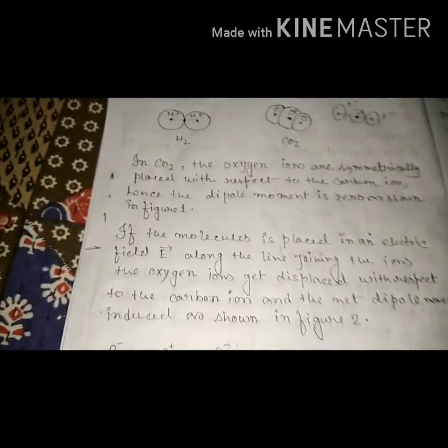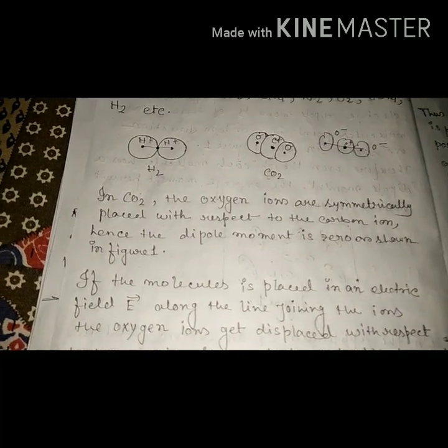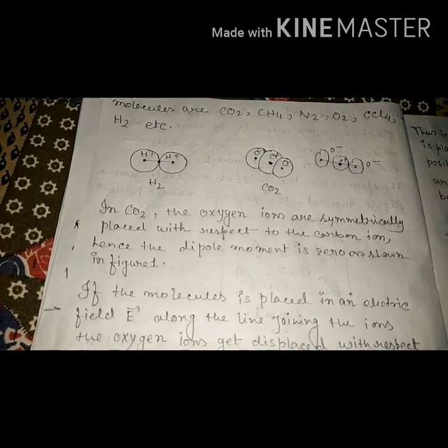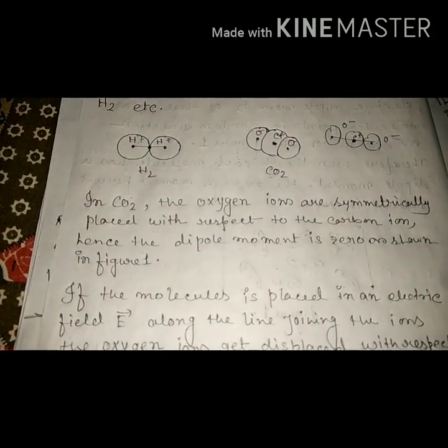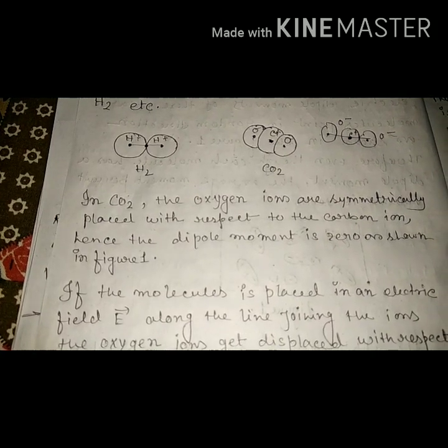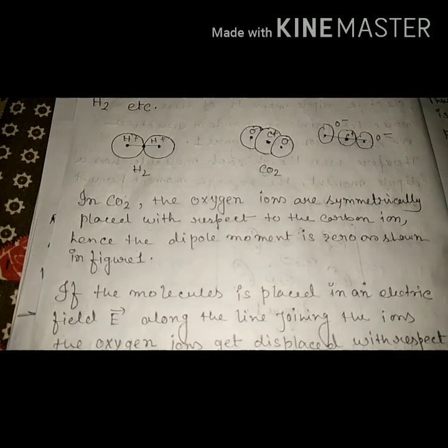Okay. In CO2, what happened? Oxygen ions are symmetrically placed with respect to the carbon ion. Hence, the dipole moment is 0 as shown in the figure. If no electric dipole is there, then how can dipole moment be present? If an electric dipole is there, only then do we have the dipole moment. Otherwise, dipole moment is 0.